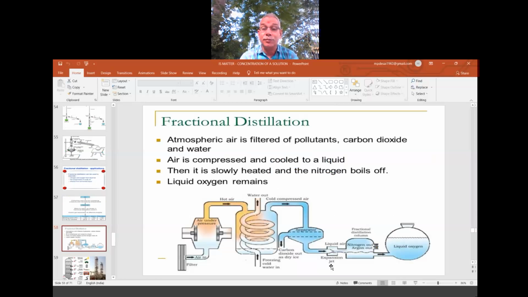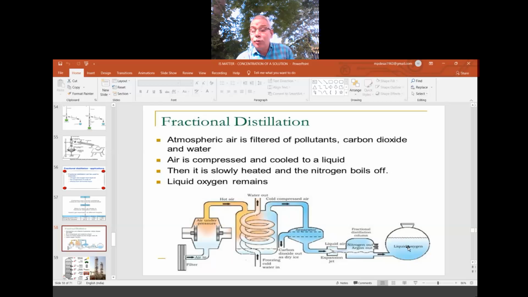Now see this one. This is the technique they use, fractional distillation of the air. So air under pressure and cold conditions becomes liquid air, which separates depending upon the difference in the boiling point. In this fractional distillation, liquid nitrogen comes first since its boiling point is very low, then comes liquid oxygen. This is under high pressure and low temperature.